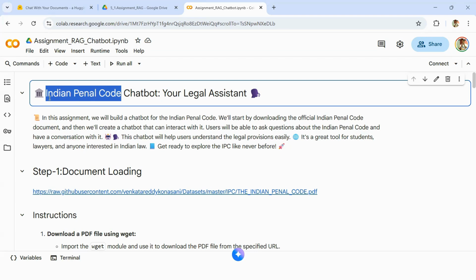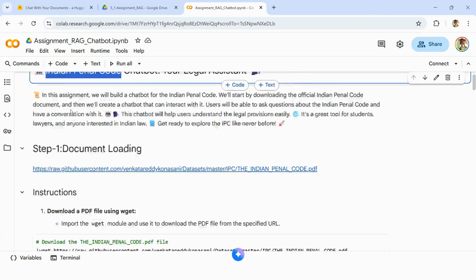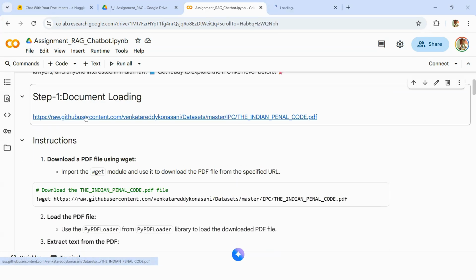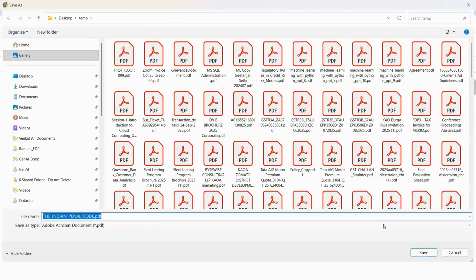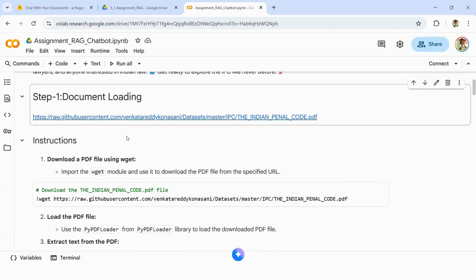Or maybe I want to sue some company. What are the IPC sections that I have to include? So the Indian Penal Code PDF that I'm giving you, you can download. You can get it online also. And then you know what needs to be done, right?